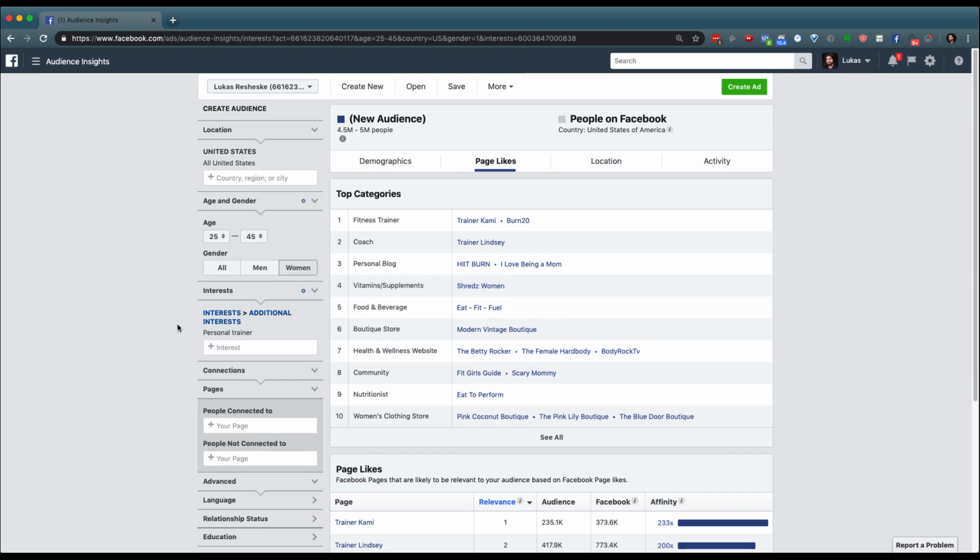And once you've done that, you can really compile a strong target market that is starting from this kind of vague upper level of a market, which is personal trainers. And now you're deep into an avatar that you want to serve, which is a woman who's a personal trainer between the ages of 25 and 45 who's interested.